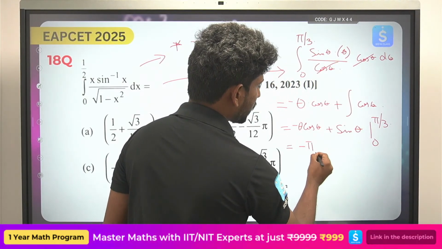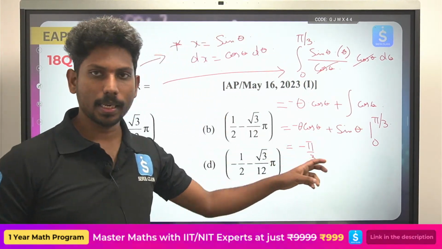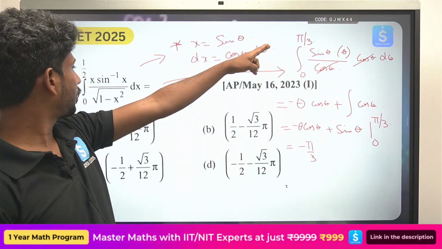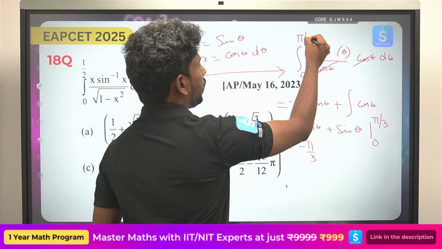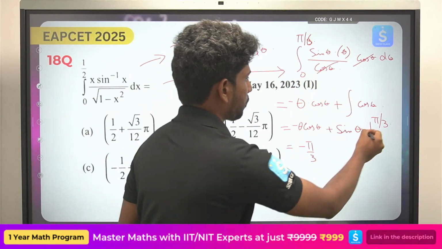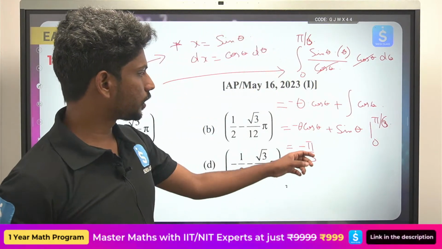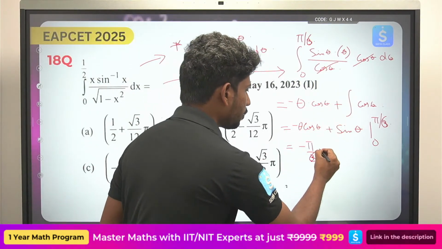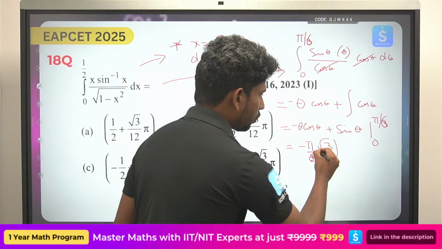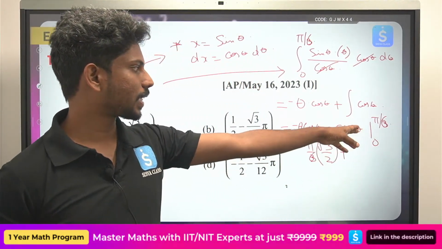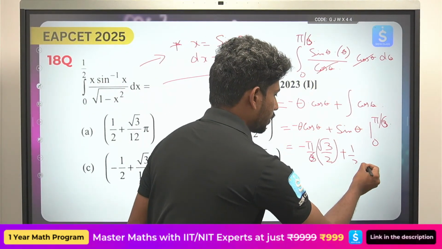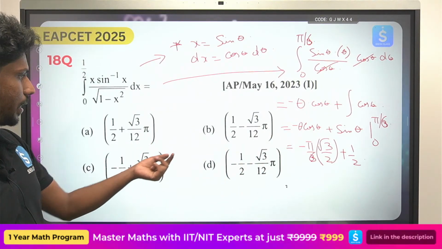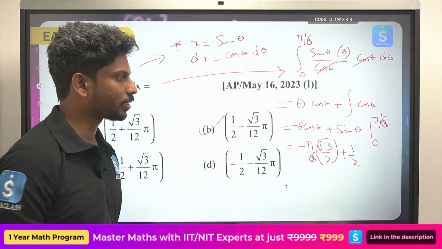So this will become minus pi by 6, cos 30 will be root 3 by 2, plus sine 30 will be 1 by 2. So minus root 3 pi by 12 plus 1 by 2. The answer is option B.